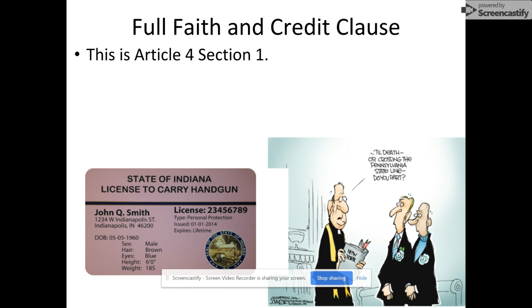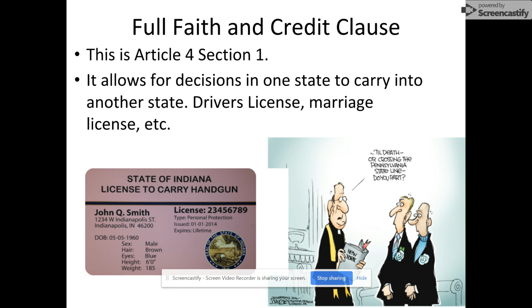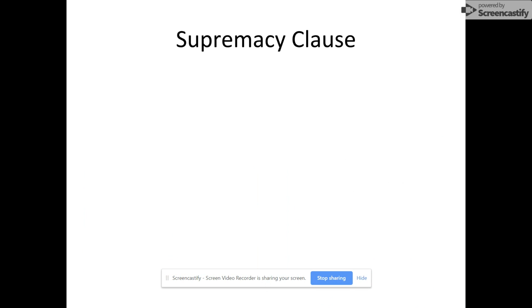All right, full faith and credit clause. This is in Article 4, Section 1. Basically, the full faith and credit clause just says that any decision made in one state carries into another state, okay? Marriage licenses, all that kind of thing. This can be controversial only if states don't agree. So, for instance, the picture down here of the license to carry a handgun. Okay, if you've got a license in one state, why can't you carry it into the other state? And so this can be controversial because different states have different rules. Obviously, before the Supreme Court ruled on same-sex marriage, this was also controversial because it was like, all right, one state says you're married, but the next state says you're not.